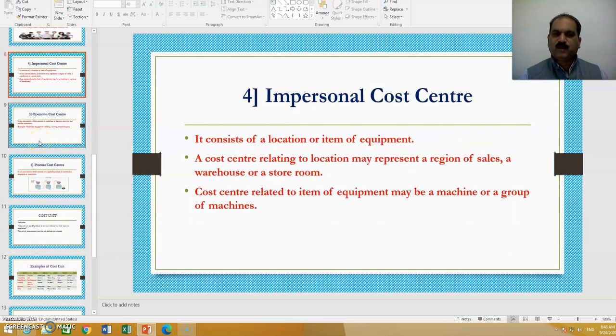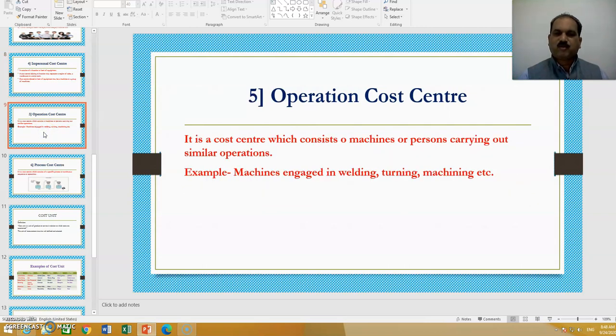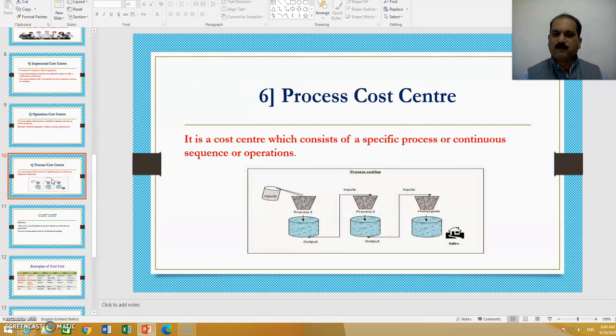Impersonal cost center. It consists of a location or item of equipment. A cost center relating to location may represent a region of sales, a warehouse or a storeroom. Cost center related to item of equipment may be a single machine or a group of machines. Fifth cost center is operation cost center. It is a cost center which consists of machines or persons carrying out similar operations. Examples: machines engaged in welding, turning, machining and similar other activities of the company.